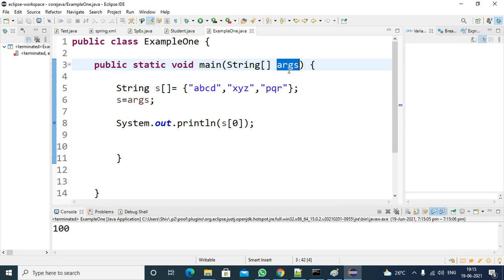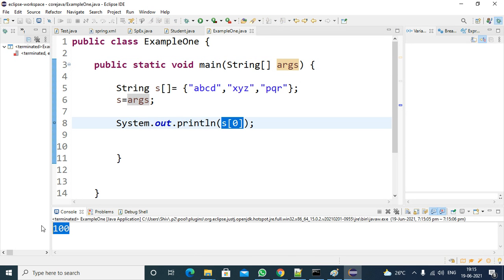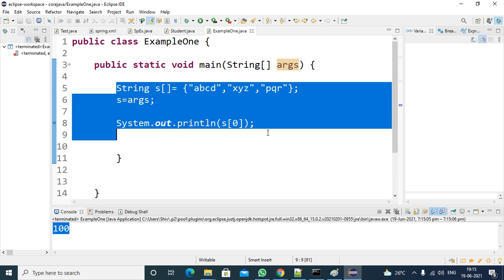So 100, 200, 300, 400 will be in string format only. So you can assign that string array to this string array, no problem. If you execute it, you get 100 in string format, right? So now someone please help me, is this possible or not?